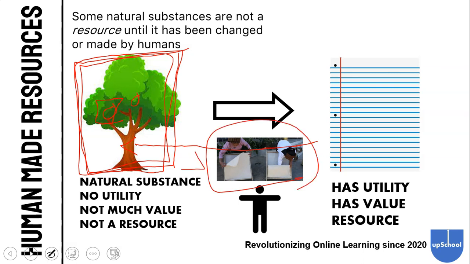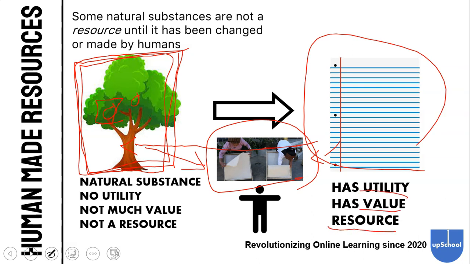Humans help make this tree into paper. Paper is a resource because it has utility and value, and that makes paper a resource. So paper is an example of a human-made resource because it's taking a natural substance like the tree and turning it into paper with the help of humans. So paper is a human-made resource.